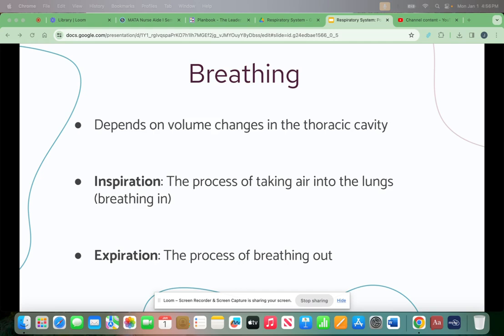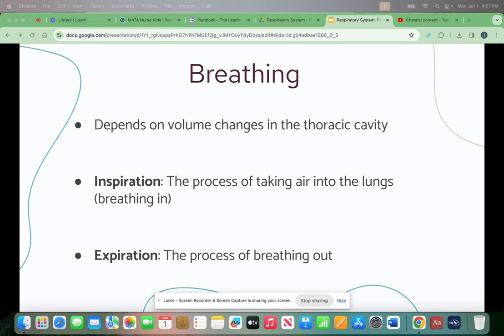Expiration occurs when the diaphragm and external intercostal muscles relax, permitting the elastic tissues of the lung to recoil. The size of the thoracic cavity decreases, increasing the pressure inside the lung. As pressure increases, elastic fibers push against the air, forcing it to rush out of the lung. The millions of alveoli deflate, and the lung is ready for another inspiration. During forced expiration, also called active expiration, several sets of muscles contract, including the internal intercostal muscles.